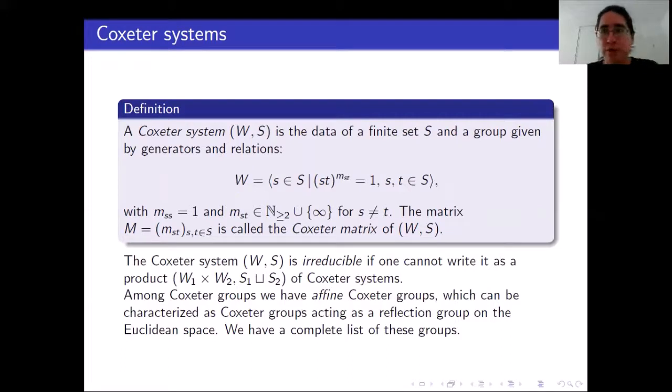This is not really important for us. What is important is that we have a complete list of these groups. So basically, these groups will be classified in terms of some diagrams. I will come back later to these diagrams. And the thing is, we have a list for these diagrams, so we can say exactly when someone is affine, or when someone is not affine.